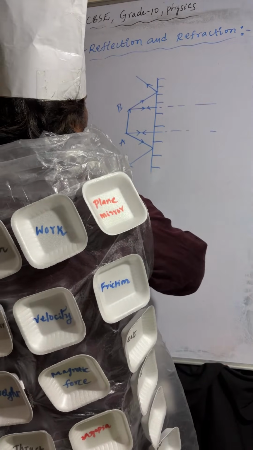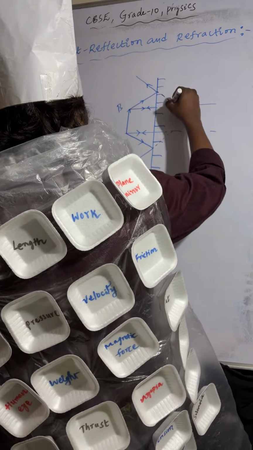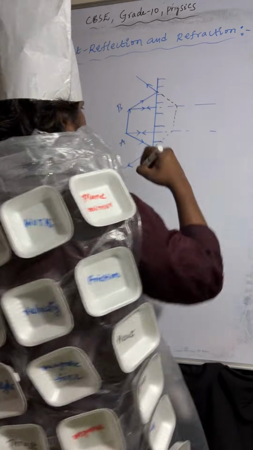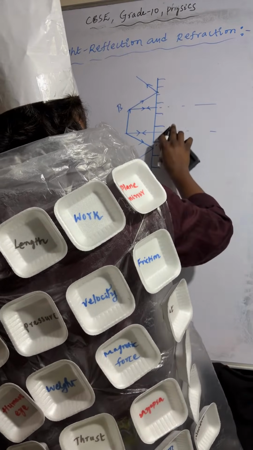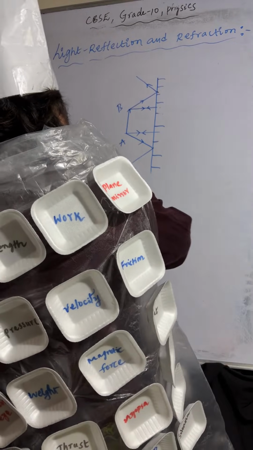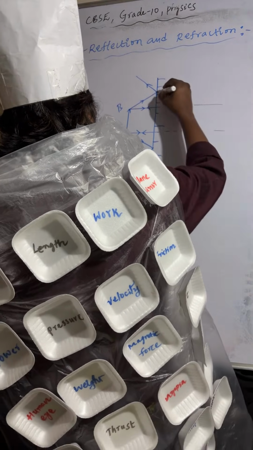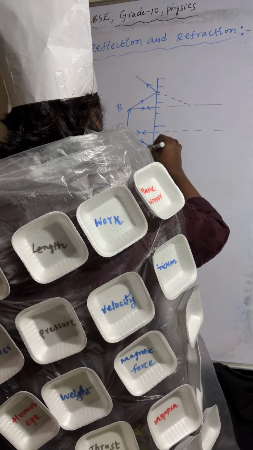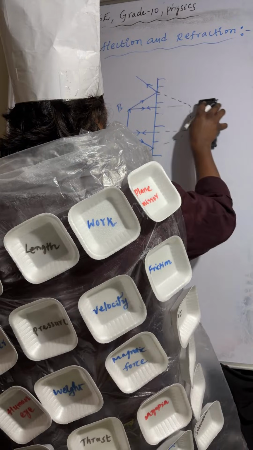Now you can see these are the extended light rays. Those extended light rays are meeting at one point. So here you can observe, the image will form here.